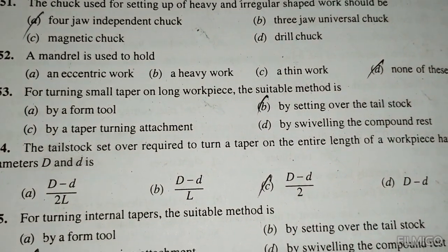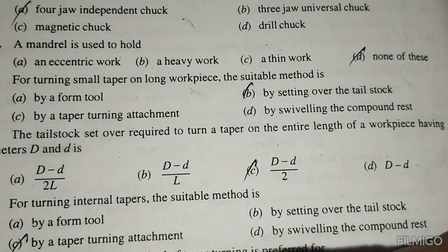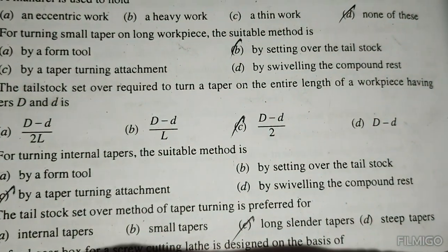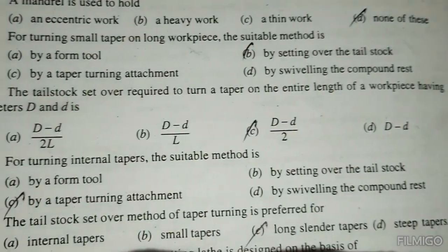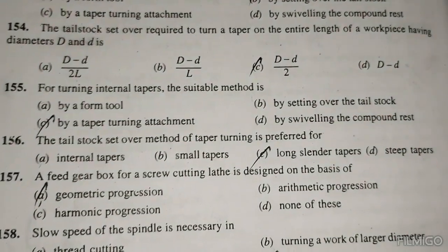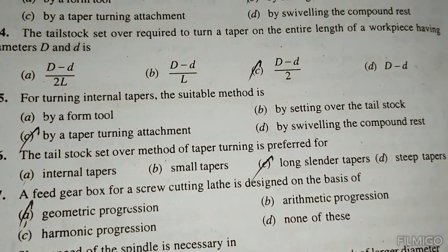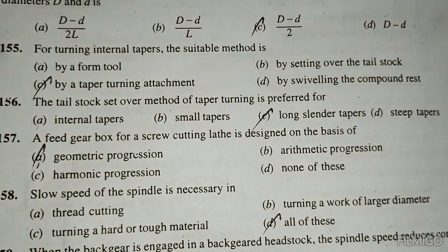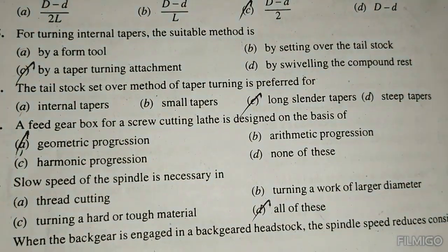For turning a small taper on a long workpiece, the suitable method is by setting over the tailstock. The tailstock set over required to turn a taper over the center length of the workpiece having diameters D and d is (D minus d) by 2. For turning internal tapers, the suitable method is by taper turning attachment. The tailstock set over method of taper turning is preferred for long center tapers.